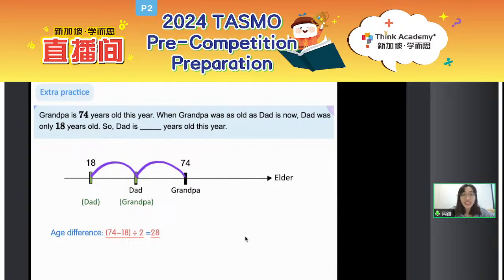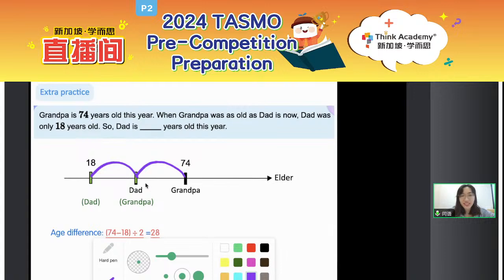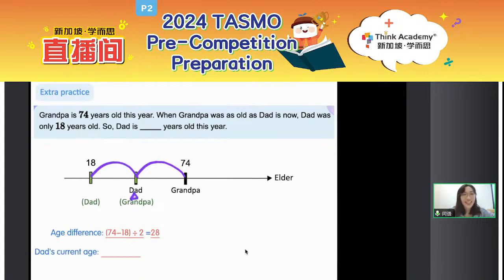So after this, let's have a look. The question is asking you Daddy's current age. So how can you figure out the current age? That is the middle one. How can you find? Correct. That is either 18 plus 28 or 74 minus 28. So the final answer should be 46. Some of you got 56. 46. Okay.